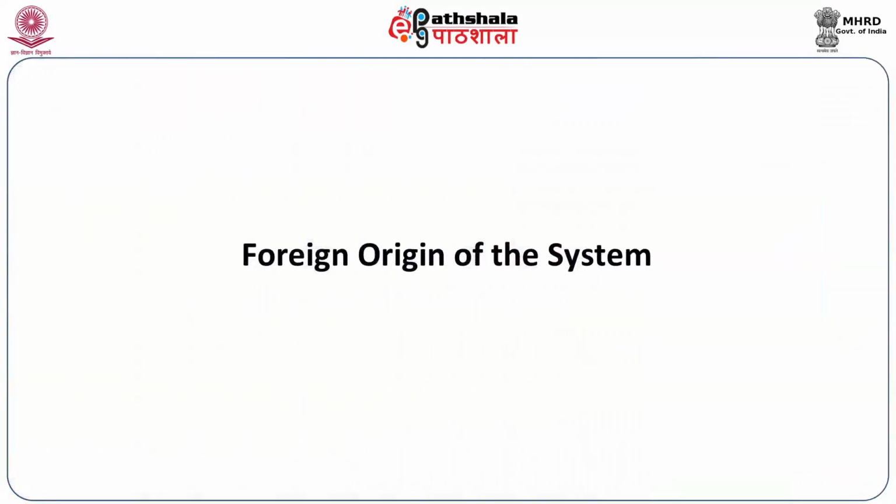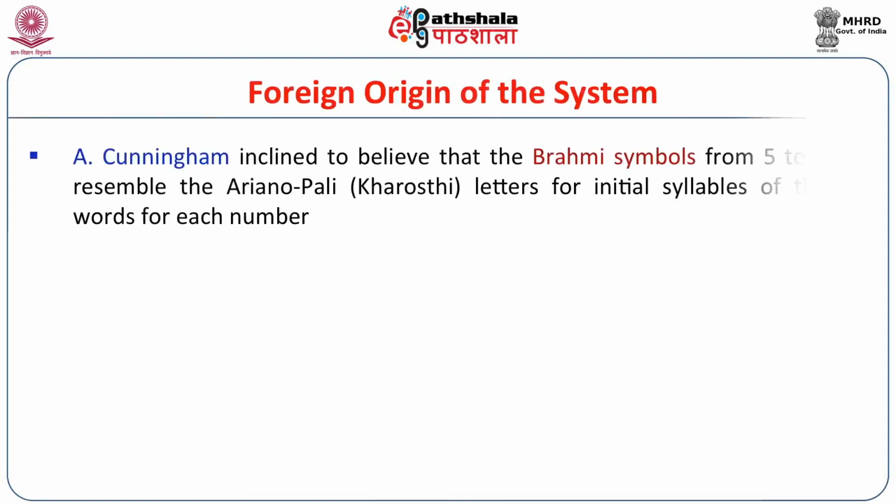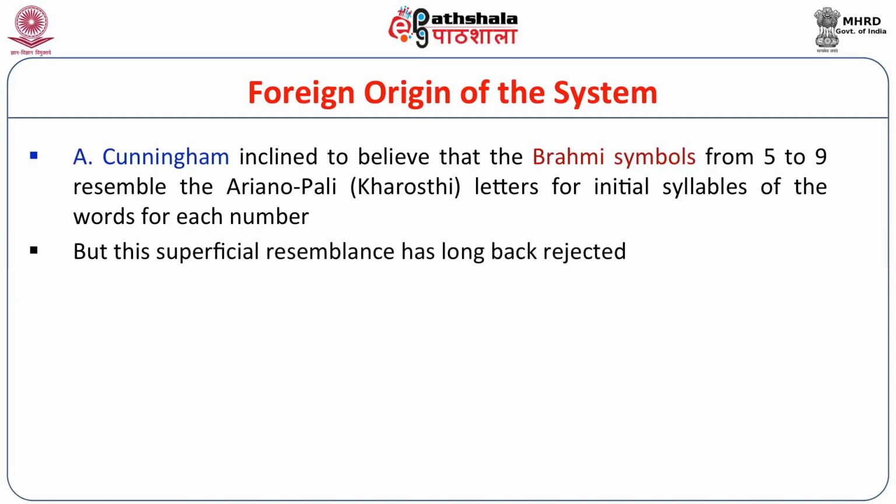Now there is another group of scholars who opine that the system originated in some foreign countries like Egypt or Babylon, and then it was transmitted to India. The proponents of this foreign origin theory were mainly Cunningham and E.C. Bailey. Alexander Cunningham inclined to believe that the Brahmi symbols from 5 to 9 resemble the Aryano-Pali or Kharosthi letters for initial symbols of the words for each number, but this superficial resemblance Lockback rejected.